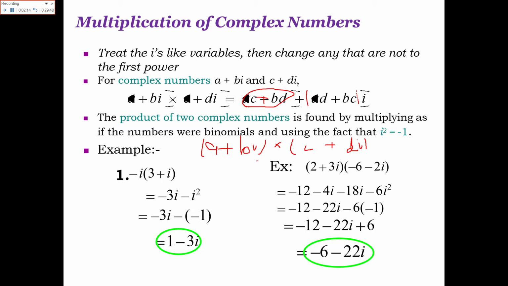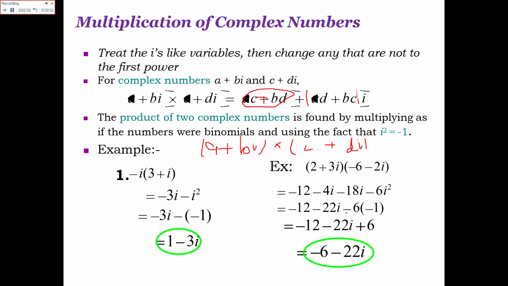Here you have the examples. You have two numbers and you are asked to multiply them: 2 plus 3 iota and minus 6 minus 2 iota. Now you are multiplying these two. 2 multiplied by minus 6 will become minus 12. Then 2 multiplied by minus 2 would become minus 4 iota. Then 3 iota multiplied by minus 6 will become minus 18 iota. And finally 3 iota multiplied by minus 2 iota, it will become minus 6 iota square.